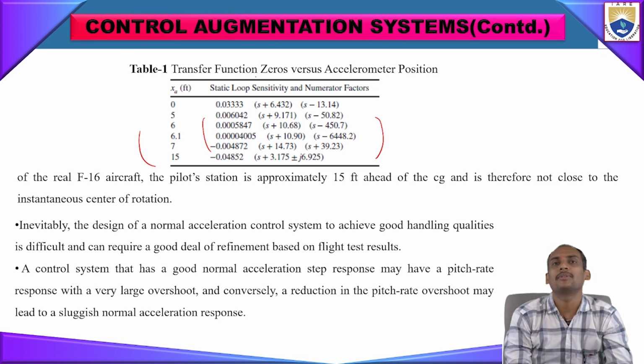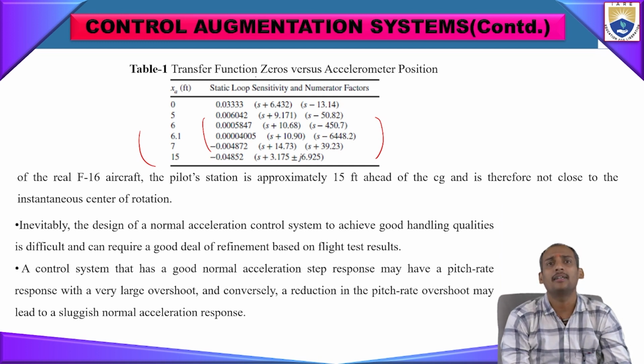For the F-16 aircraft, at the previous condition, the pilot station is approximately 15 feet ahead of the CG point, and therefore not close to the instantaneous center of rotation. So inevitably, the design of a normal acceleration control system to achieve good handling qualities is difficult and can require a good deal of refinement based on flight test results only. A control system that has a good normal acceleration step response may have a pitch rate response with very large overshoot, and conversely the pitch rate overshoot may lead to sluggish normal acceleration response.